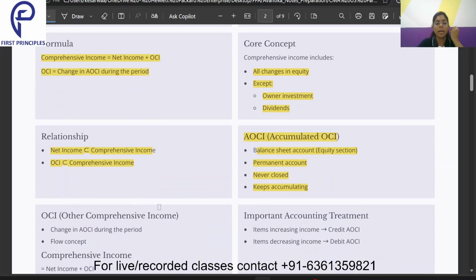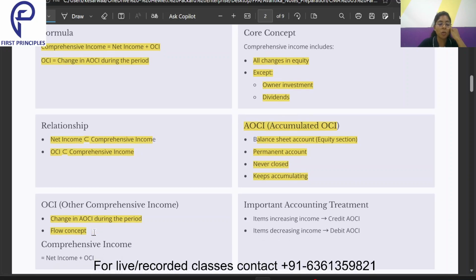Now, OCI, other comprehensive income, is the change in AOCI during the period, and it is a flow concept. The change in accumulated other comprehensive income throughout the period is reported under this. That means it is reported for a particular period, like the income statement for a particular fiscal year. Similarly, other comprehensive income is for a particular duration, usually one fiscal year. And again, the formula for comprehensive income, net income plus OCI, is given over here.